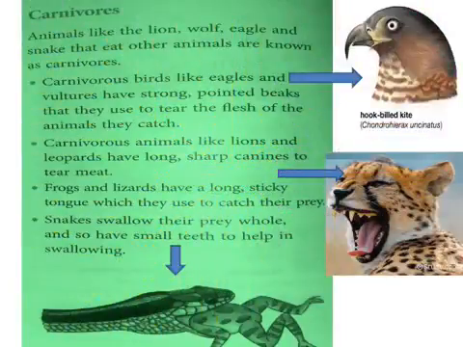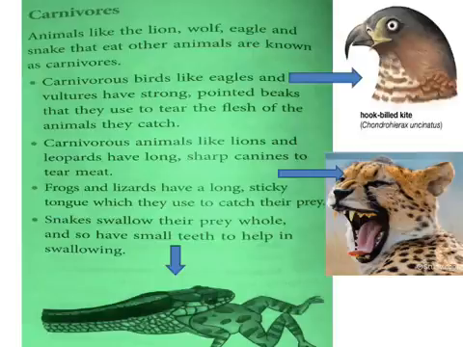Next, carnivores. What are carnivores? Animals that eat the flesh of another animal are called carnivores. Examples: lion, tiger, lizard, frog. All these are carnivores. How does the frog catch its food? With the help of its tongue.